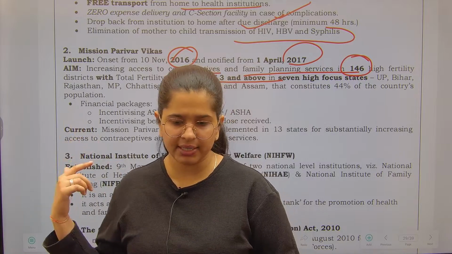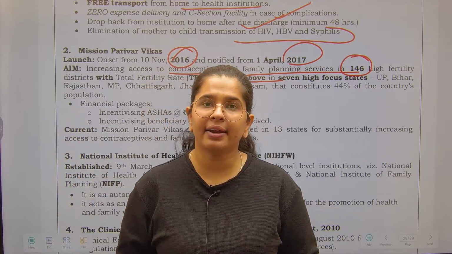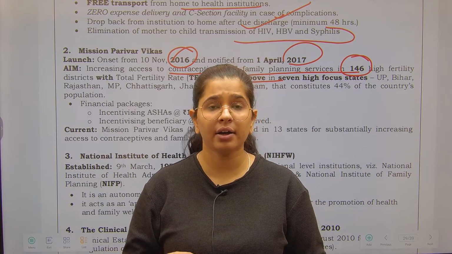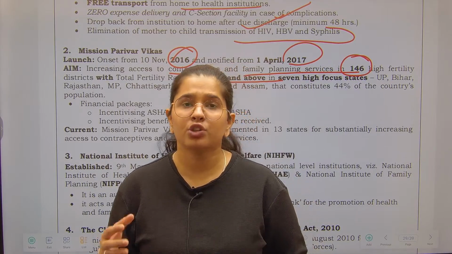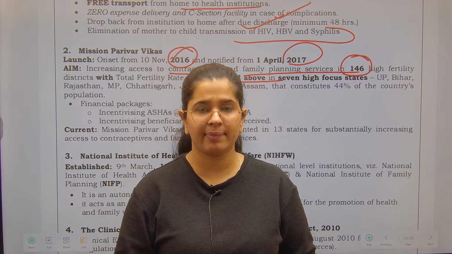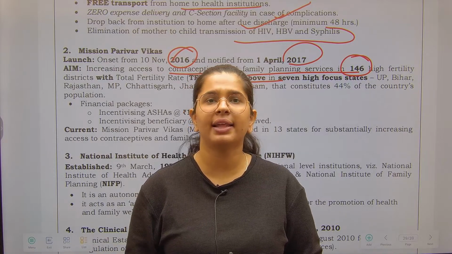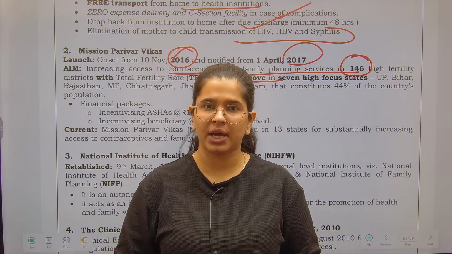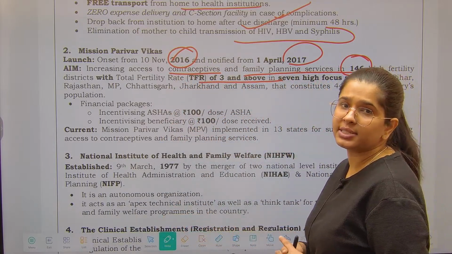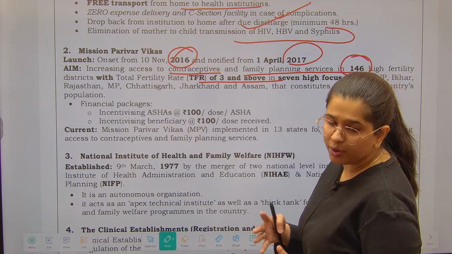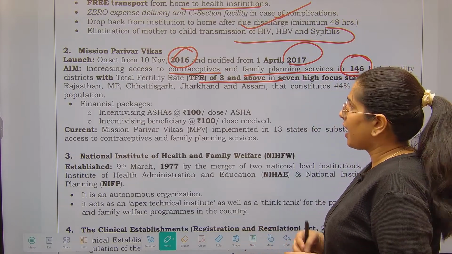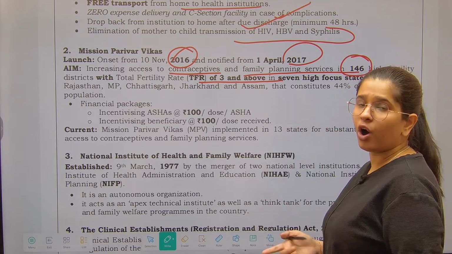Now let's just complete this quickly. Total fertility rate is the number of children that a woman will bear during her reproductive age, right? So we want to bring it down to the replacement fertility level. That means, in crude terms, we want every woman to have just 2 children. Right. So currently there are districts in particular states which have a TFR of 3 or more. That means the women in these areas are having 3 or more children.